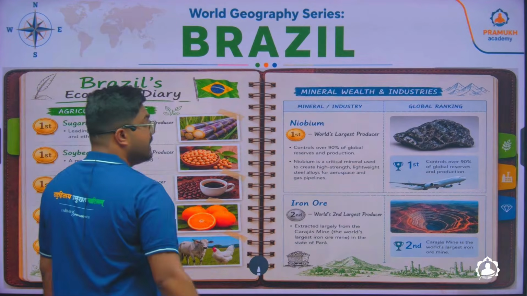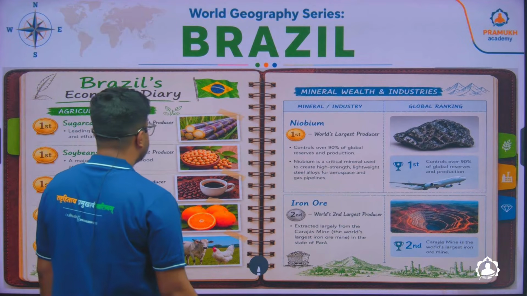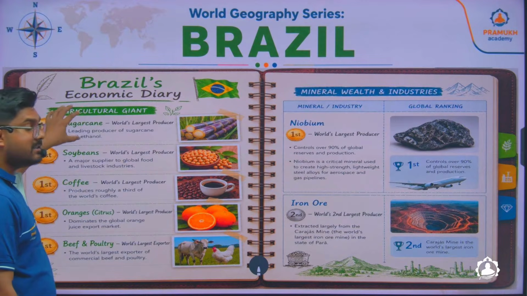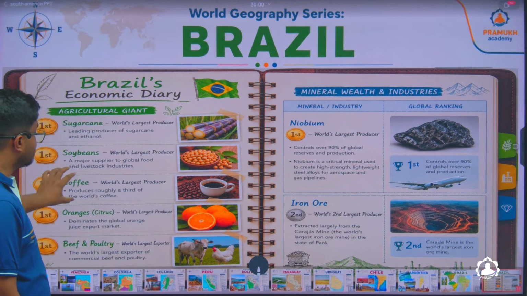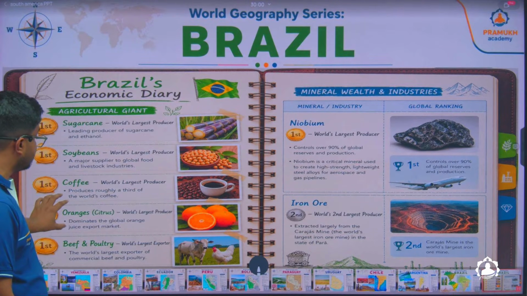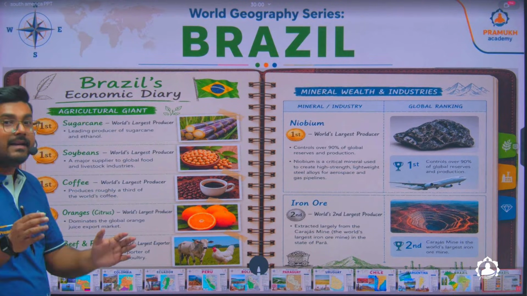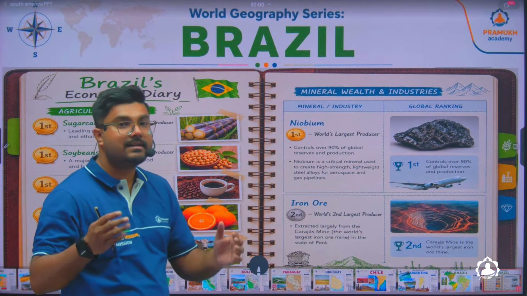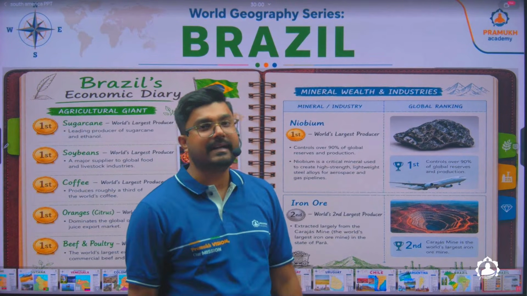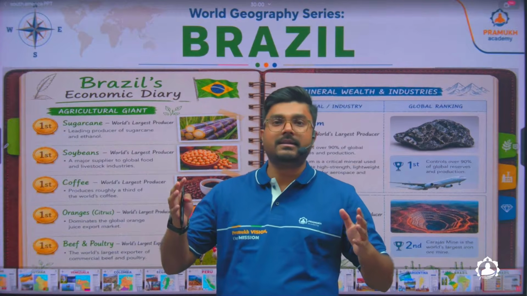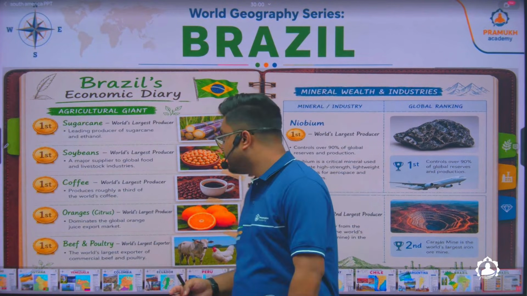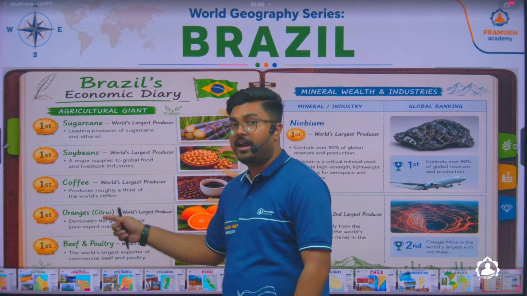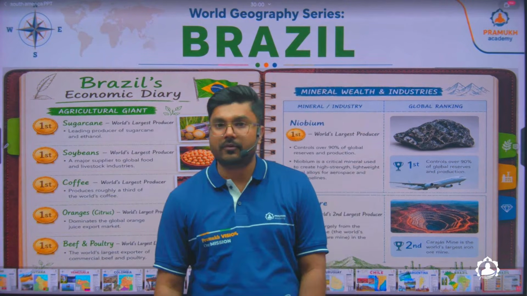And Brazil, resource wise, is extremely rich. They are the largest sugarcane producer of the world, the largest soybean producer, the largest coffee producer, and the largest orange producer of the world. And just like they have so many grasslands, who basically grazes on these grasses? Cattle. So the cattle industry, the animal husbandry, is also extremely large in Brazil, and thus they are also the largest beef and poultry producer of the world.